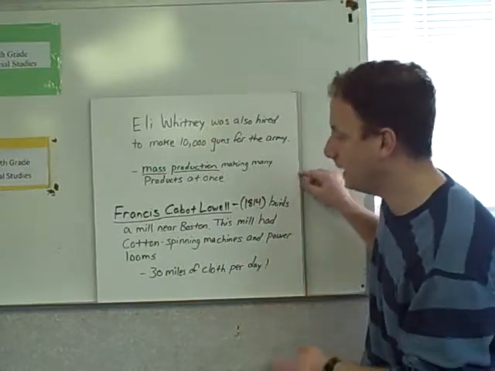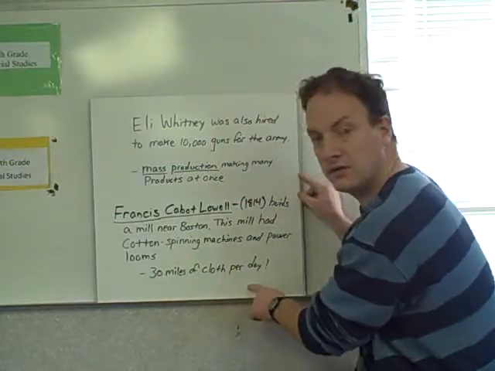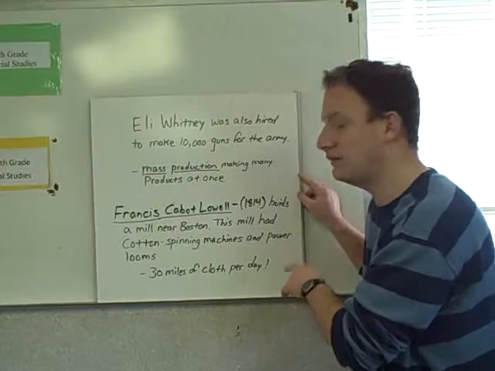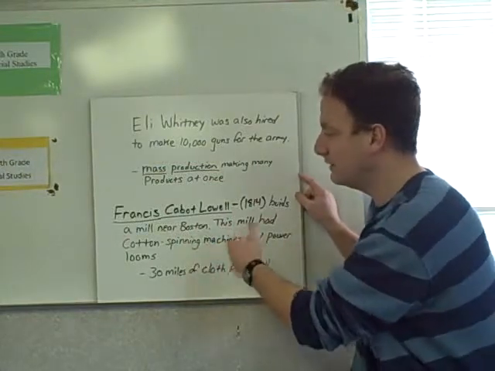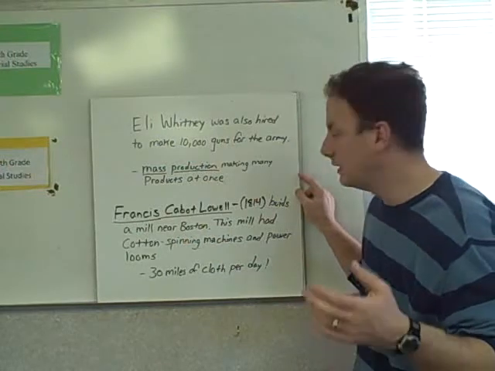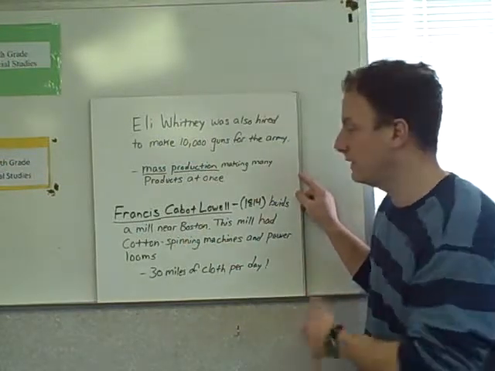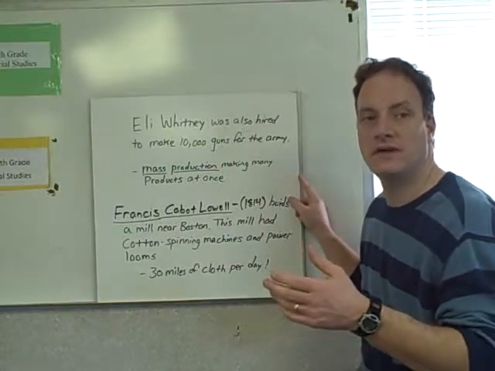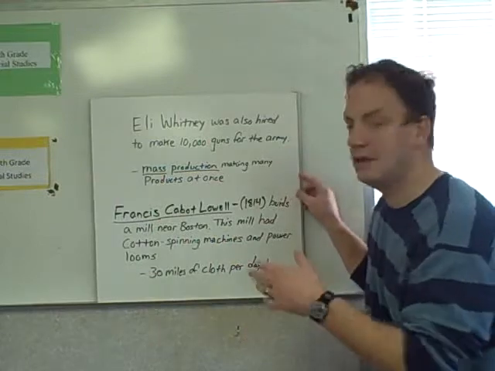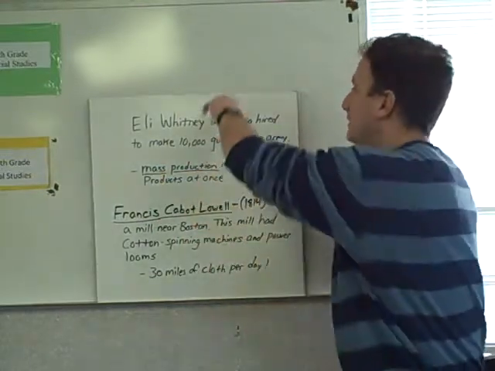And it's so popular, it does so well that they produce about 30 miles of cloth per day. Now, that's a lot of cloth in one day. And so this idea of building near a river and using the water to help run the machines becomes very popular. And in the South during this time, we see lots of factories pop up near rivers because they start to use water to help operate their machines.